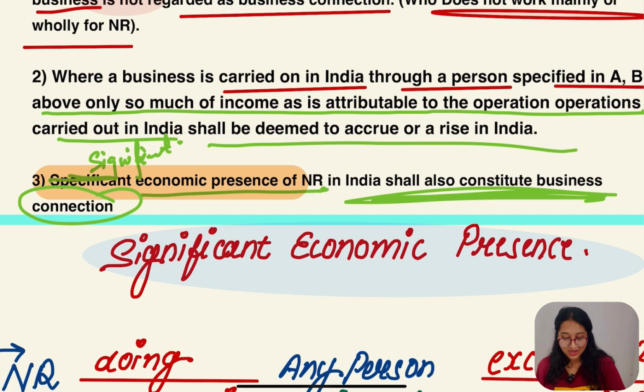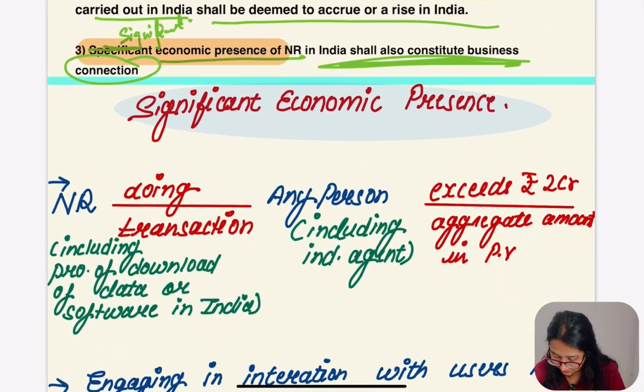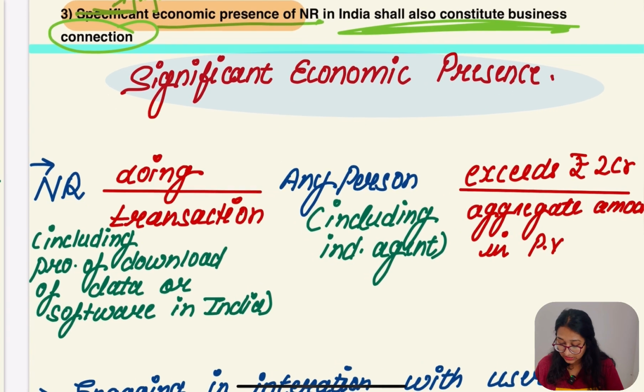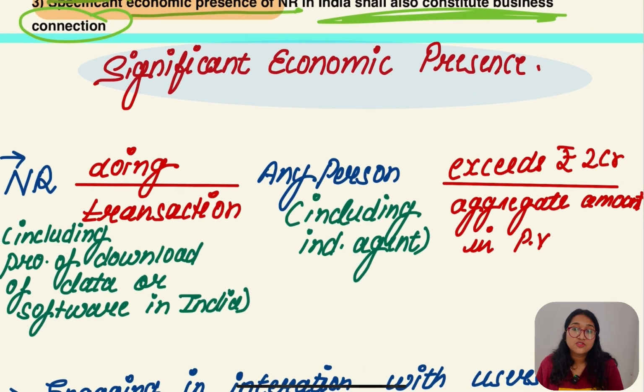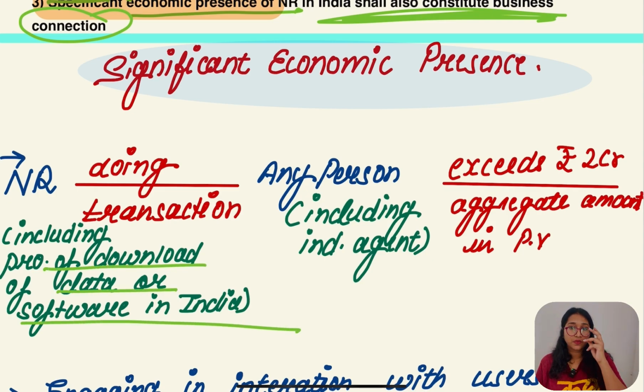If any non-resident is doing a transaction, and that transaction includes the provision of download of data or software in India.